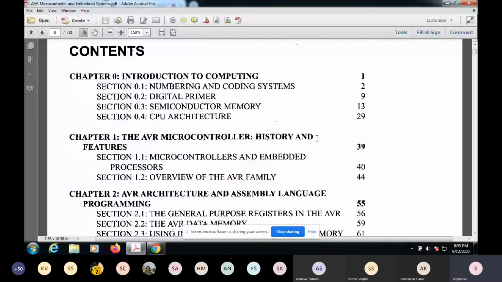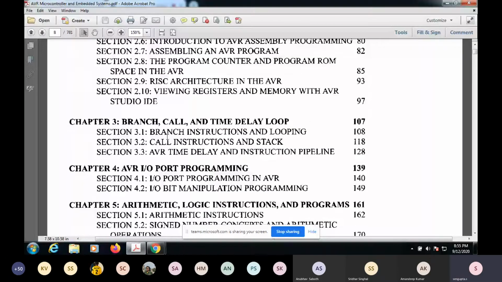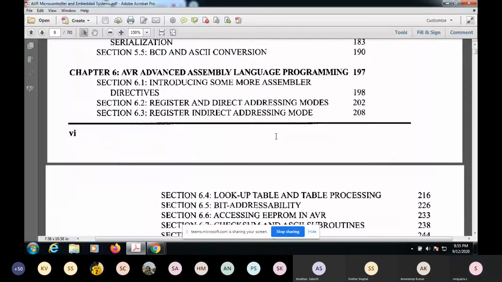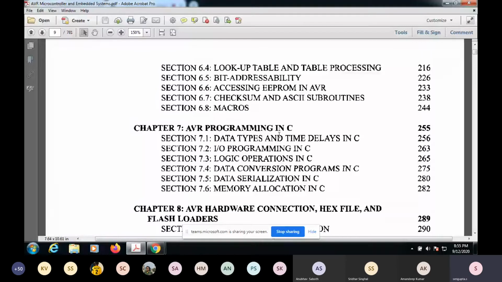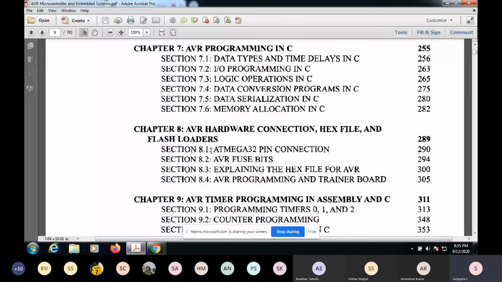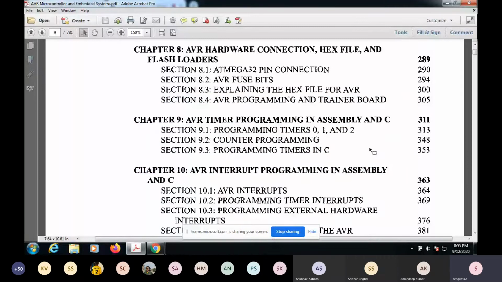Chapter 0, 1, 2, 3, 4, 5. Again, I said this may not be so important. Then 6, then 7, 8.1, and maybe 8.3 to some extent. Then 9, definitely 9 is important.